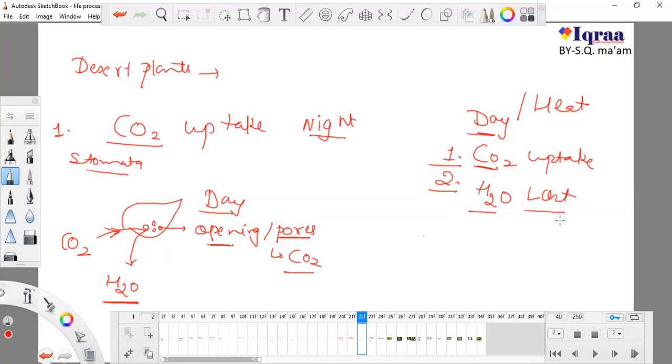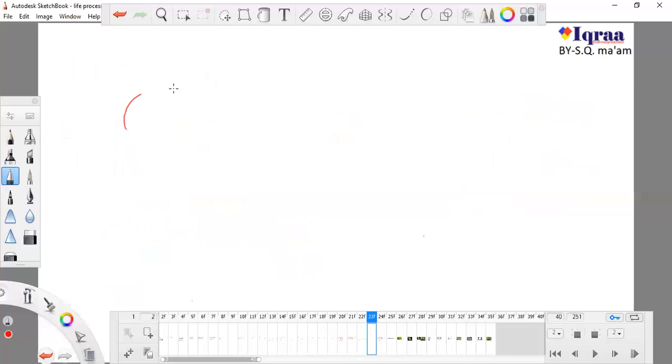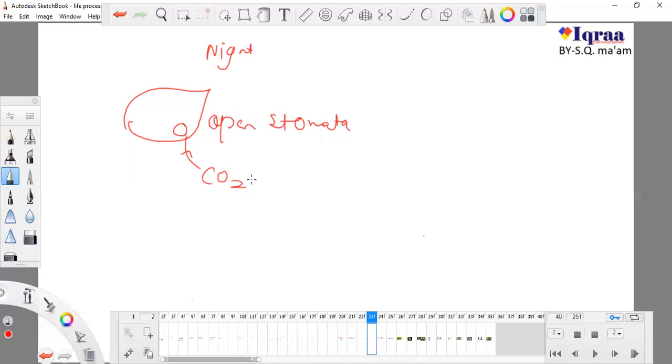The plant can die. So that's why desert plants open their stomata at night time. There will be two benefits. The stomata is open, but this is night time. First of all, it is getting CO2, but at the same time it is not releasing H2O, because it is the cooler time and there is no evaporation.